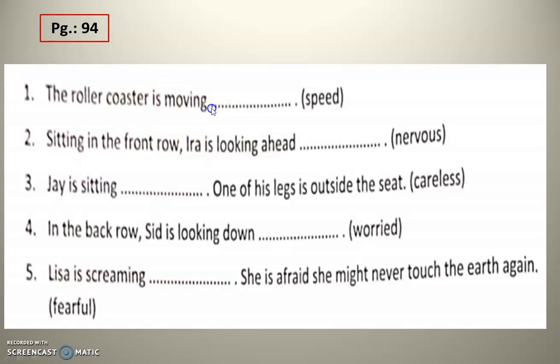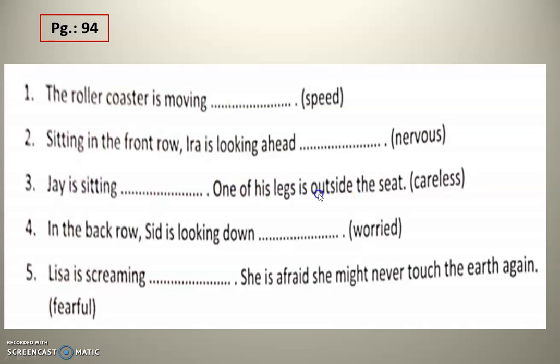The roller coaster is moving speedily. Sitting in the front row, Ira is looking ahead nervously. Jay is sitting carelessly.